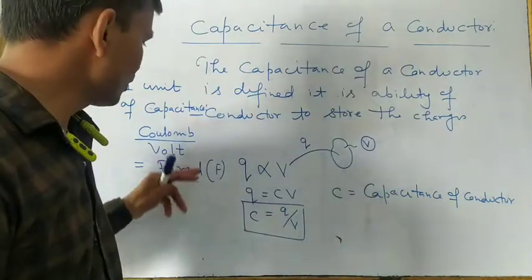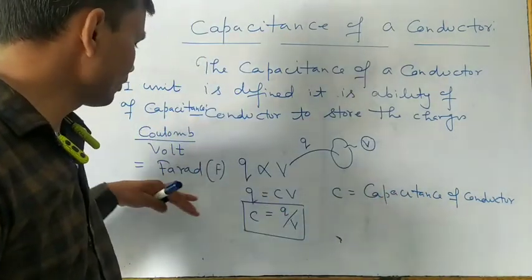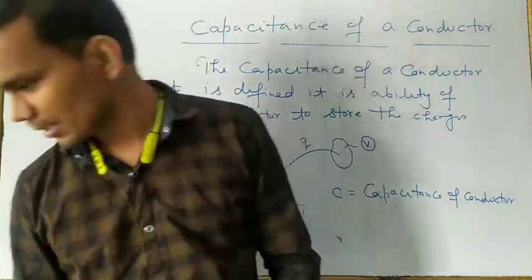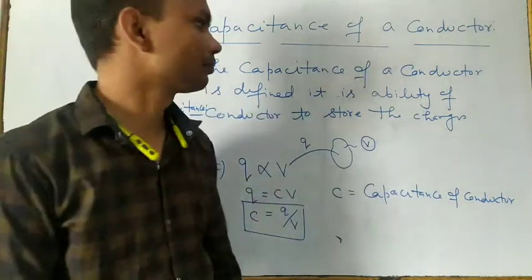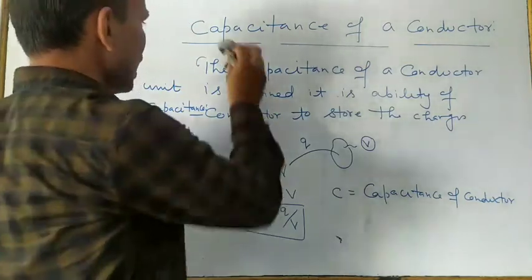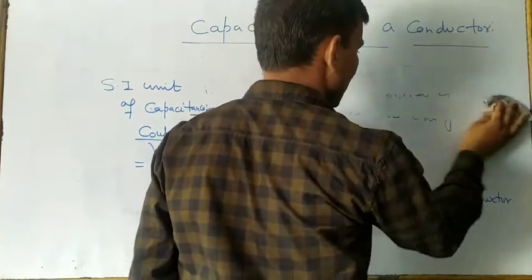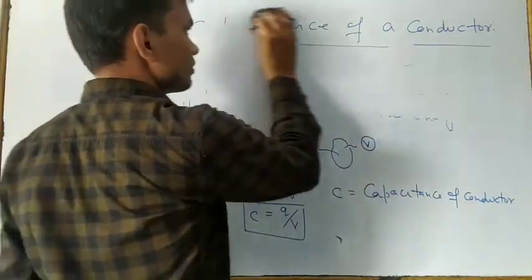So this is the SI unit of capacitance, the farad. After that we want to calculate the dimensional formula of the capacitance of a conductor.